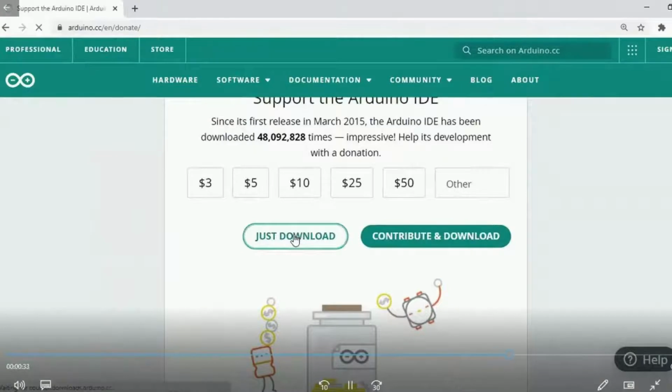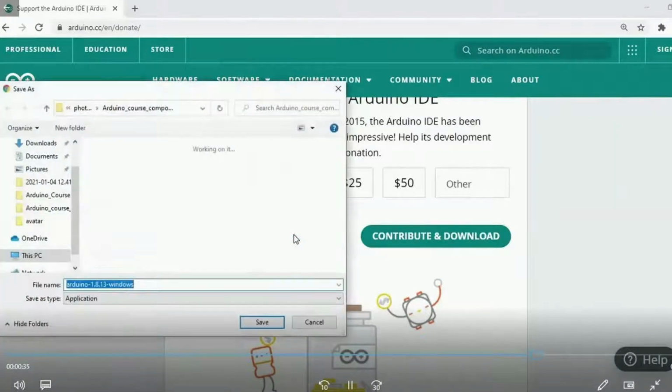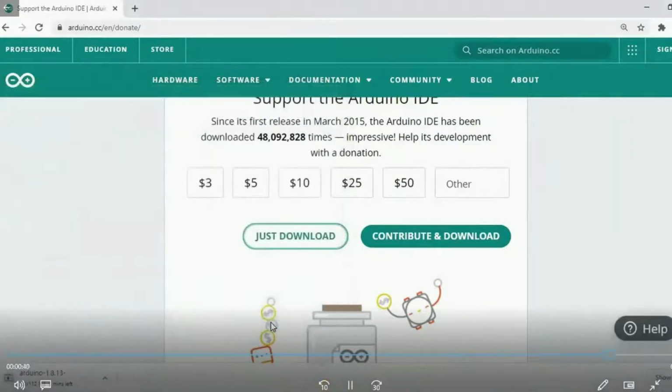Click on that and simply save Arduino setup file. Save. See here, it is downloading.